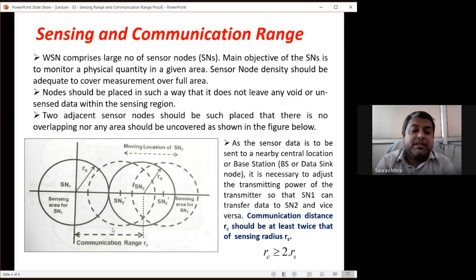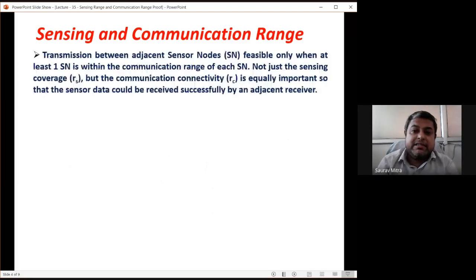Or, if the communication range is RC, SN1 can send the data directly towards the base station. That is the justification why RC minimum should be 2 RS. The communication distance RC should be at least twice the sensing radius RS. Now, sensing and communication range: there is a proof that we had been talking about. I'm starting it now. For this proof, you have to state all the initial conditions first, and then go for the proof.